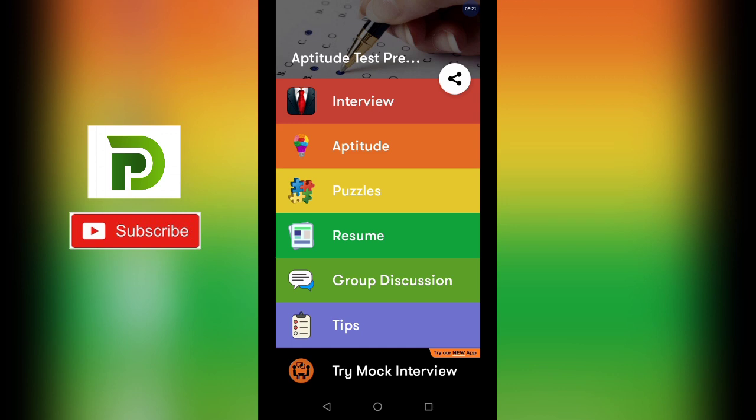It is also for commerce students, or any other graduation or post graduation students who are eligible for the campus placement. So by using this single app, you can get the knowledge of all these points and you can get properly prepared for the campus placement drive.